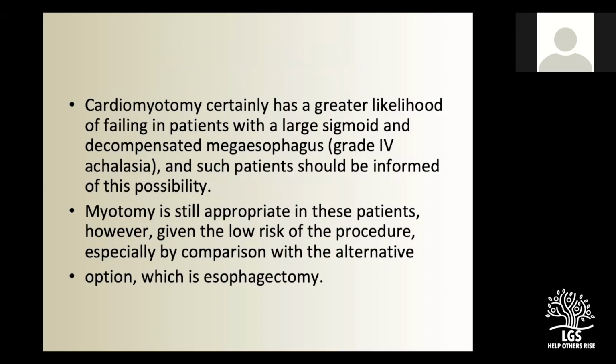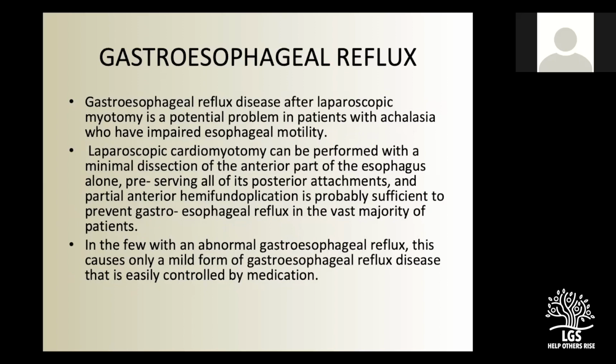Myotomy certainly has greater chances of failure in large sigmoids, grade 4, as I said. But in these patients also, myotomy is still, I would say, the treatment of choice before offering esophagectomy, and esophagectomy should be the last resort.